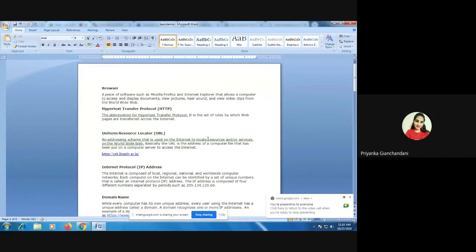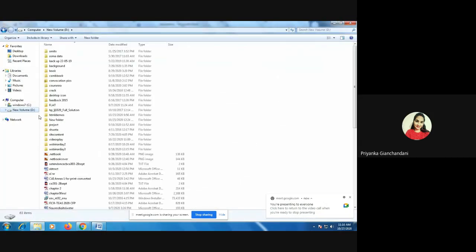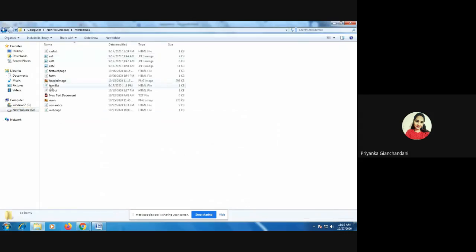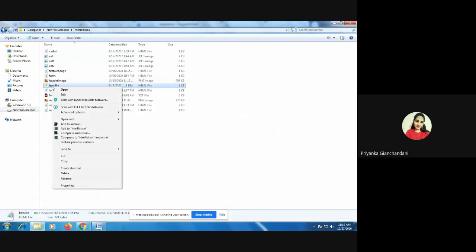Browser is a piece of software such as Mozilla or the Internet Explorer which allows a computer to access any sort of documents. If you remember when I was giving you a demo for an HTML web page, I specifically opened up the code. If, let's say for example, this is my particular code that I want to open up, I always say open with. So the browser can either be Firefox, Google Chrome, Internet Explorer or Safari, right? So these are the few browsers.